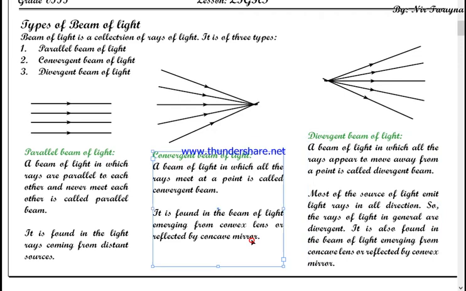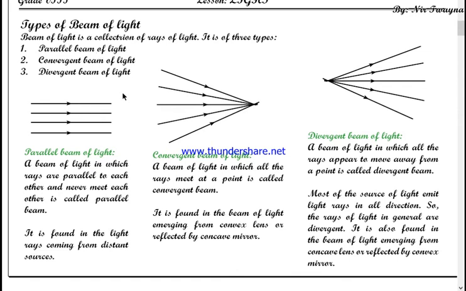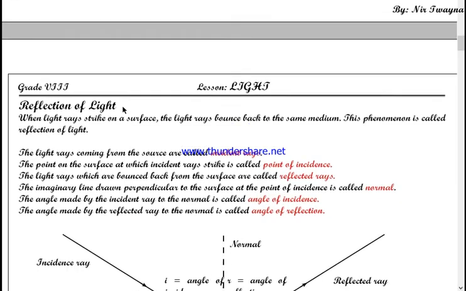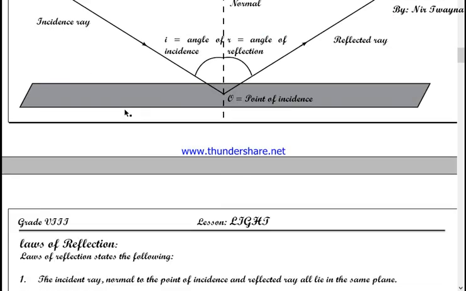Here you might get confused. These two are just opposite. Here you have a convex lens, here you have a concave lens. Here a concave mirror, here a convex mirror. Be careful on that part. If you do not have any confusion in types of beam of light, then we will go to the next topic, reflection of light.